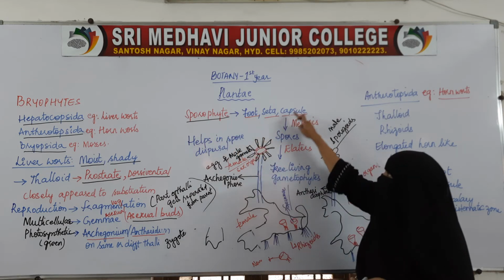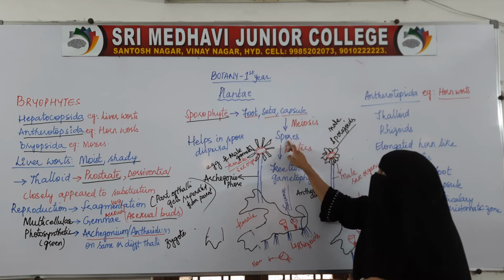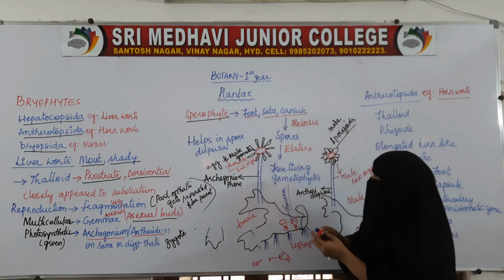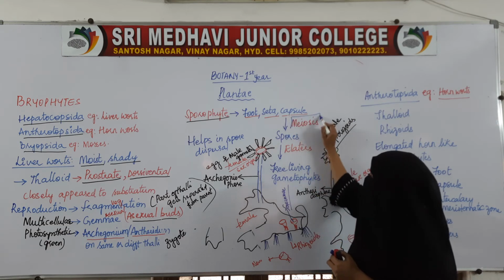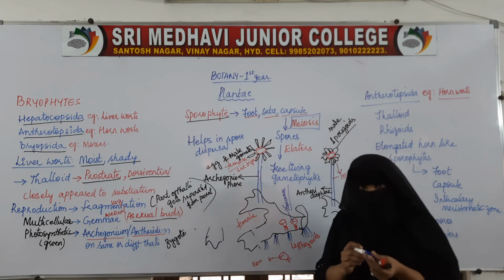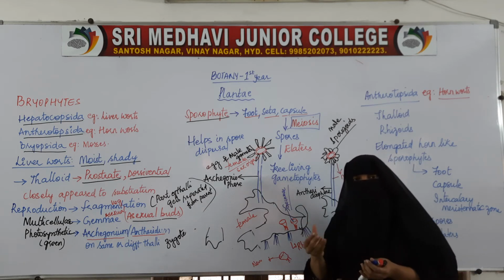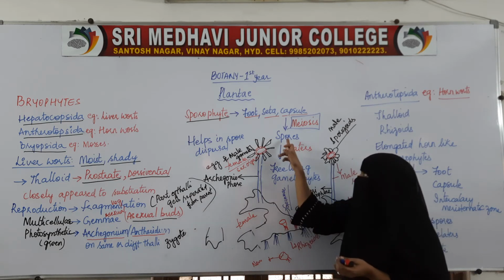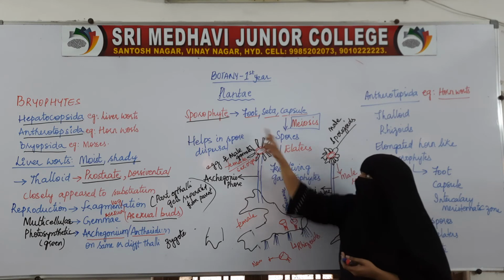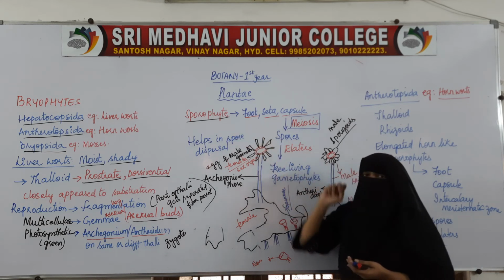So the sporophyte, inside the capsule, spores will be produced. Inside the capsule, meiosis takes place. The nucleus divides and produces many smaller units, which are called spores. So the sporophyte will be producing spores.